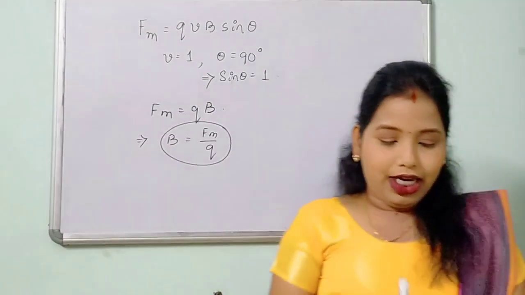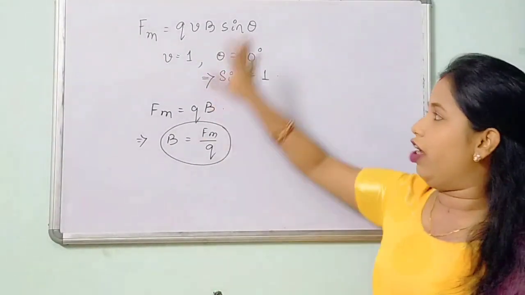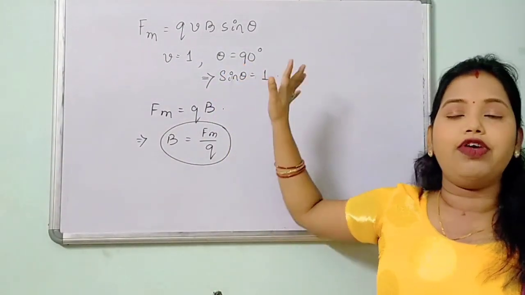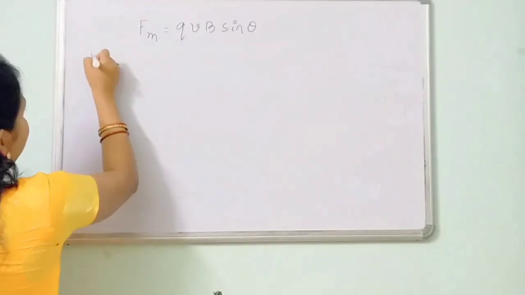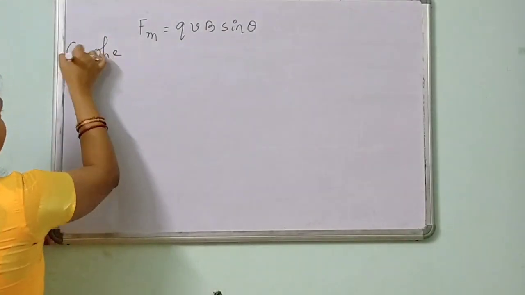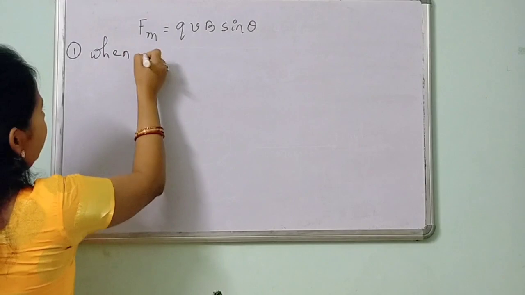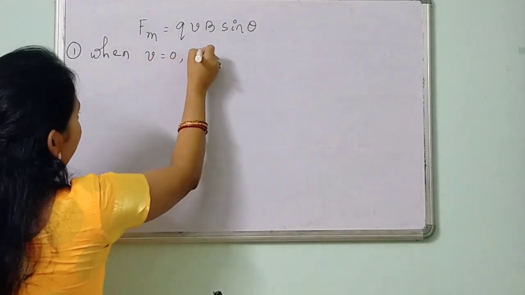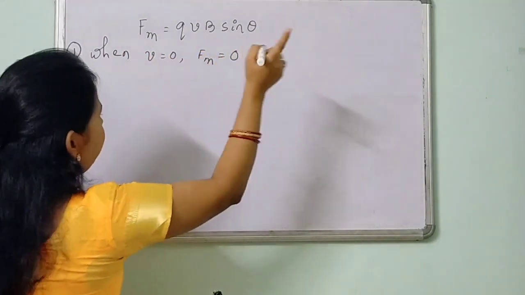Okay. Now we have this equation: Fm is equals to QVB sin theta. The first case I am discussing is when V equals to 0, Fm equals to 0. Yes or no?